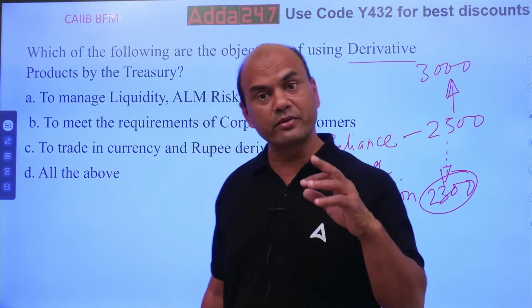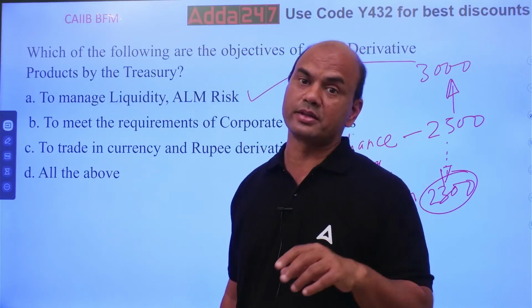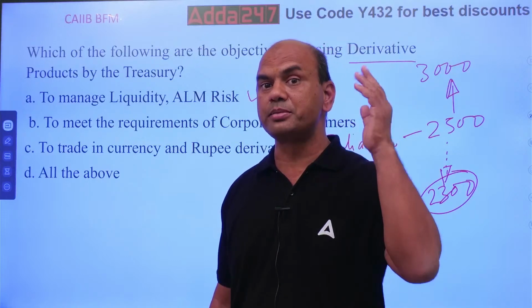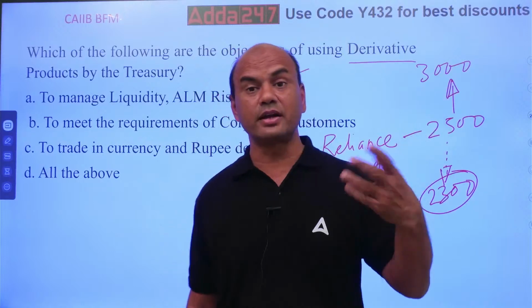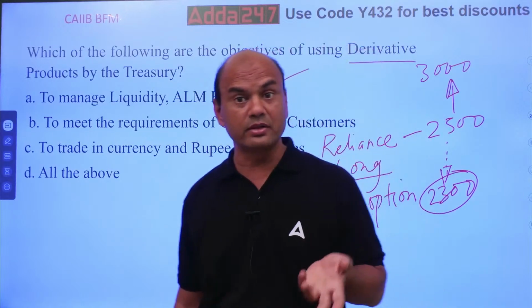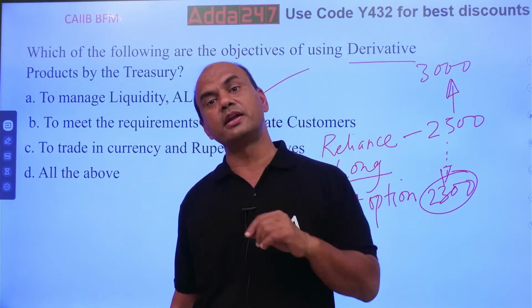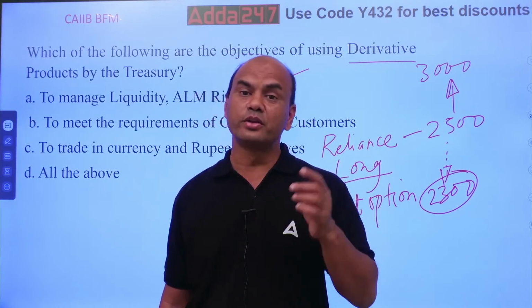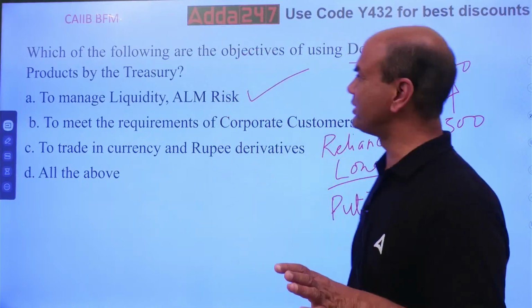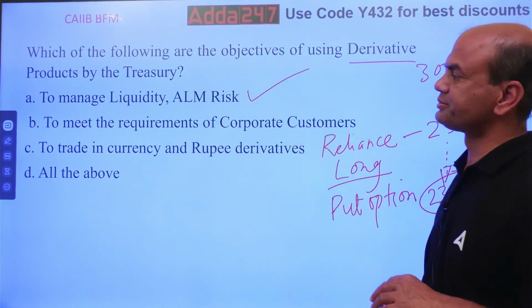But imagine the reverse case now. I've sold it for 3000, and now Reliance starts going up. 3300, it starts going from 3000 to 3300. I'm in a loss. So I'll buy a call option at that time. Again, this is a derivative. So the use of derivatives, I gave you a simple example, is to manage this risk.